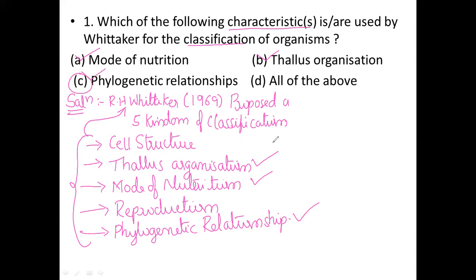So finally, my conclusion: R.H. Whittaker considered all these characters. Among the three options, all are considered in his classification, so the correct option is D, all of the above. Okay, I'd like to move on to the next slide.